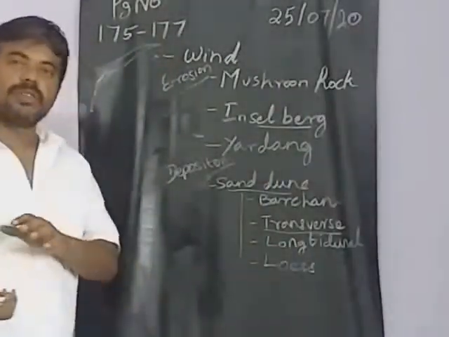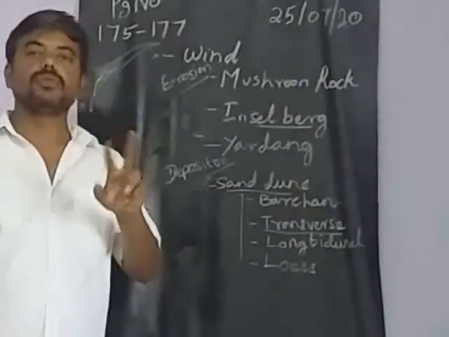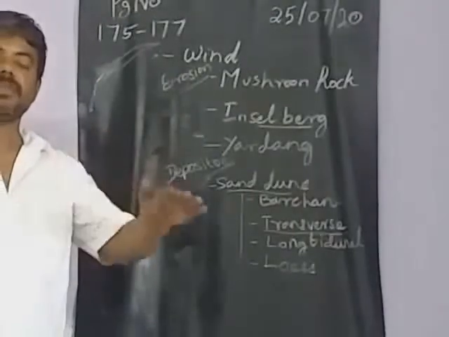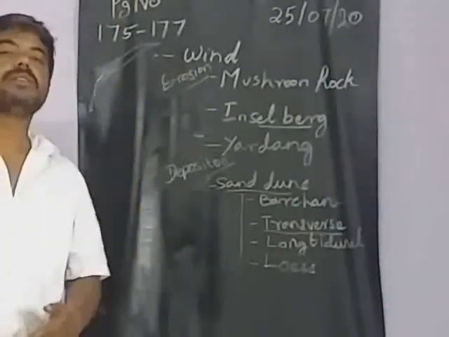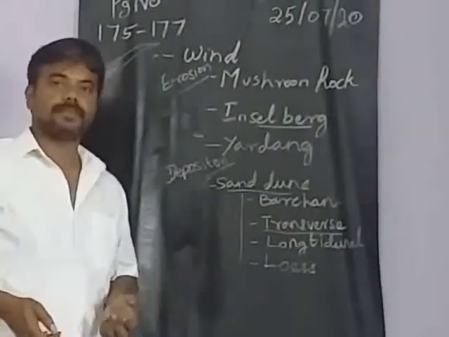Okay, so at that time what will happen? We will get the normal slope and the steep slope. These two will happen on both sides. One side will be the normal slope, one side will be the steep slope. That kind of shape we will get. That will be the Barchan.